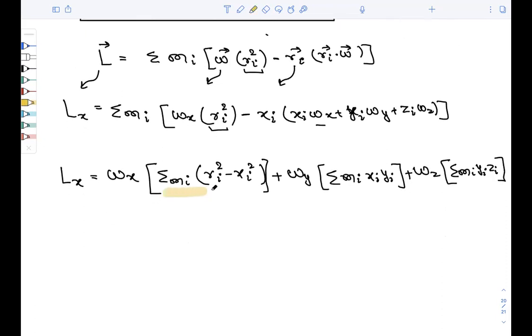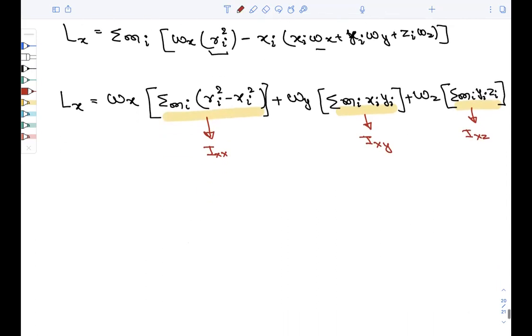Let us call this as this and this. Let us call this as Ixx because it is distributing the mass along the x axis, xy plane, Ixy, and this as Ixz. So now if you put the Lx here, Lx will be equal to Ixx omega x plus Ixy omega y plus Ixz omega z, right?